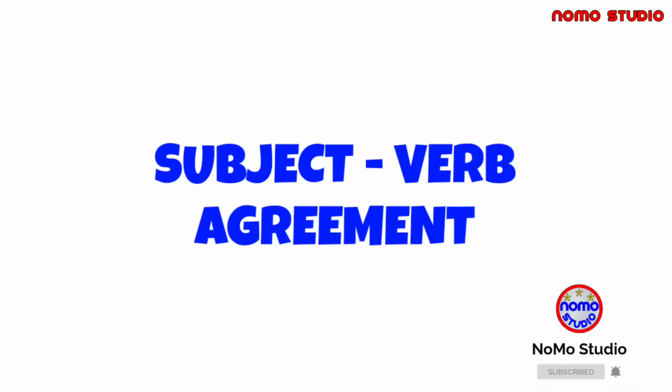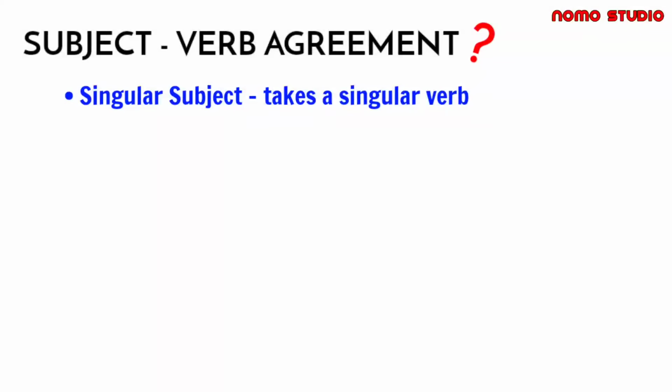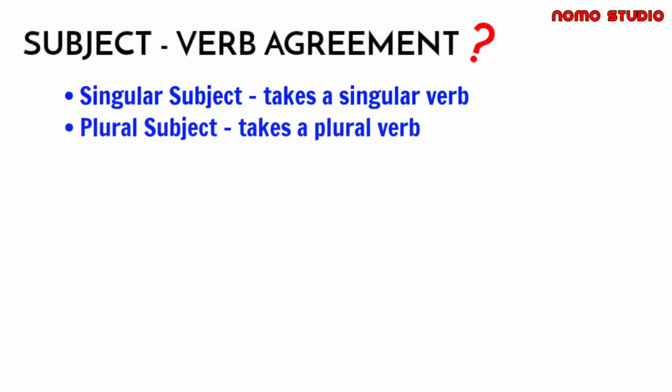So for today's video, we're going to talk about the Subject-Verb Agreement, which is very useful in your upcoming civil service examination. First, what is a Subject-Verb Agreement? So kapag sinabi po kasi nating Subject-Verb Agreement, it means that a subject and its verb must agree with each other. A singular subject must take a singular verb, while a plural subject must take a plural verb. Just stay tuned kasi magbibigay tayo ng mga examples with detailed explanations.